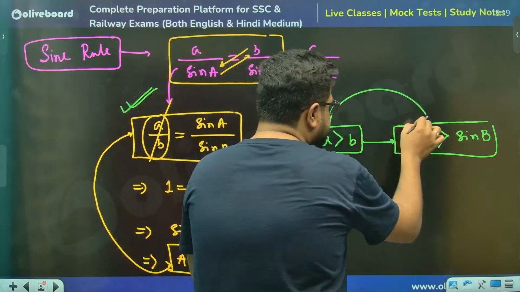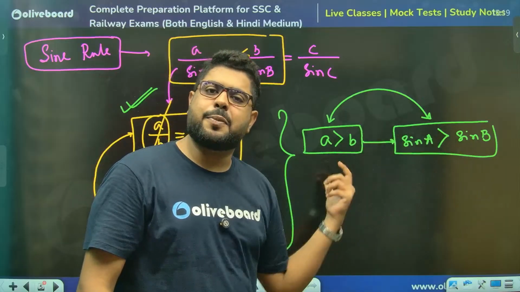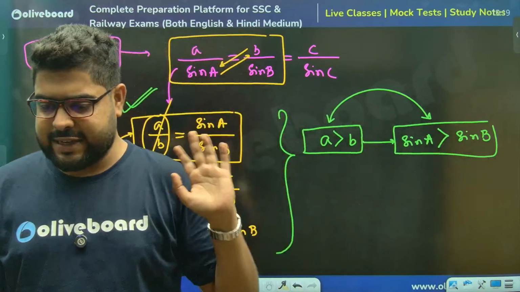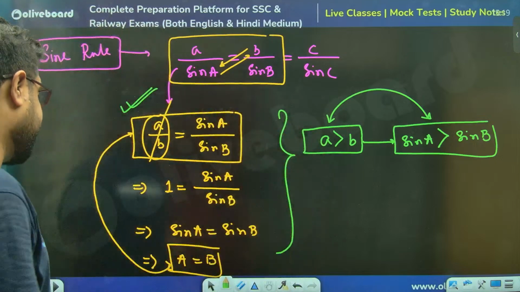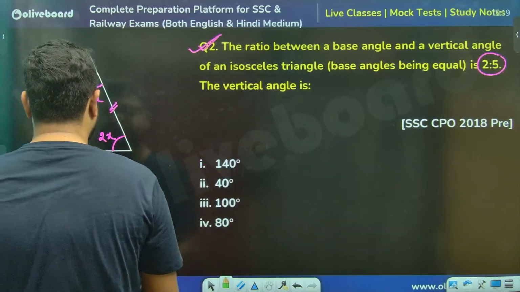Also, you can draw this vice versa, meaning if the angle is greater, the opposite side is also greater. So this goes both ways. Perfect, sir. Let's do this question we were working on.